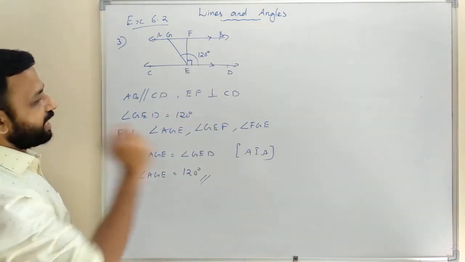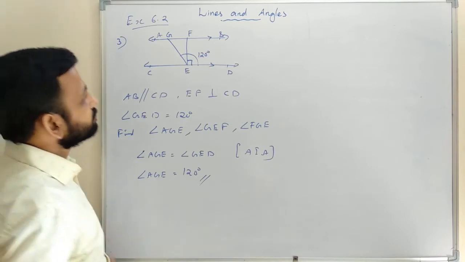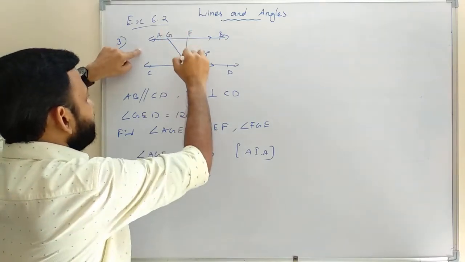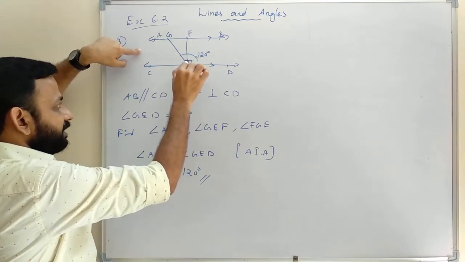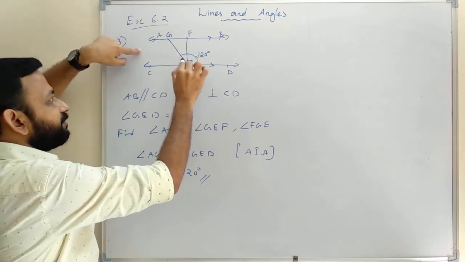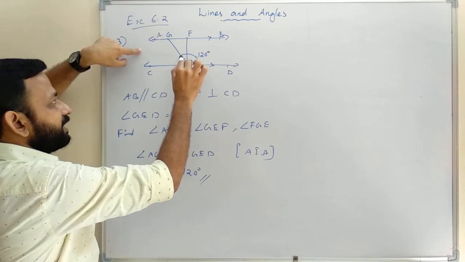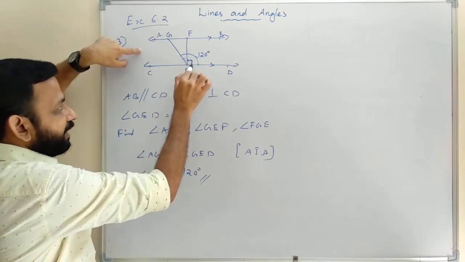Now we have to find angle GEF. Here this angle is 120 degrees and here it is 90 degrees. Therefore we can easily find this part, that is 120 minus 90.